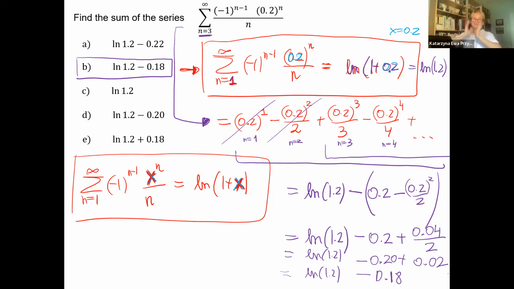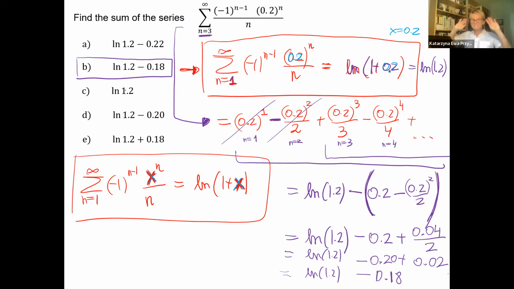Because what we're doing, we have to subtract the first 2 terms, but one of them is negative. Subtracting negative, as we can see, I did subtract. Okay, it's a nice question. Probably the easiest version of this question is just starting from n equals 1, and option C will be the answer.